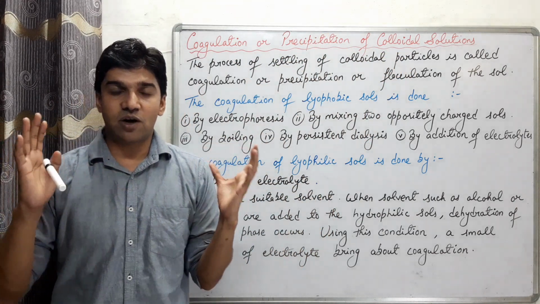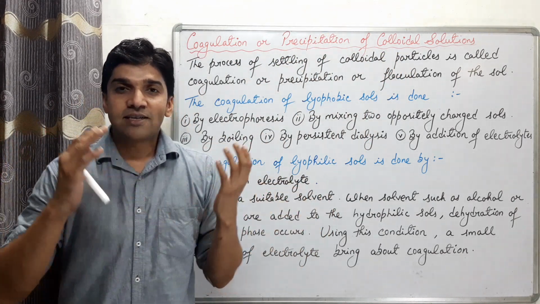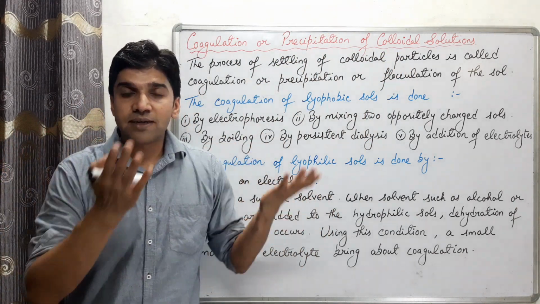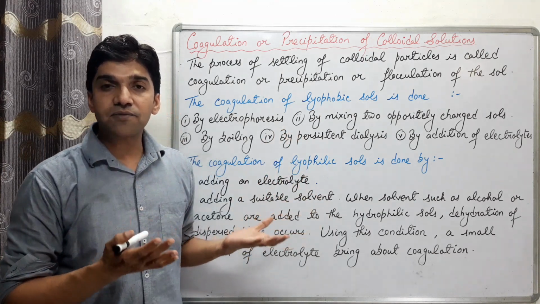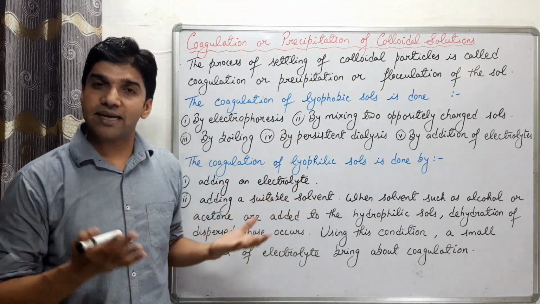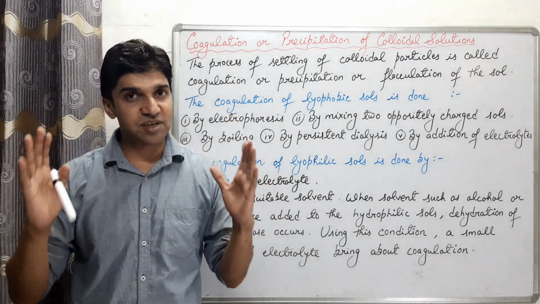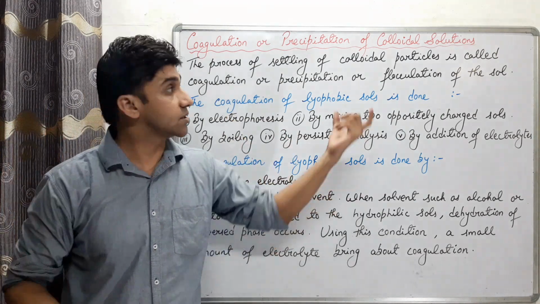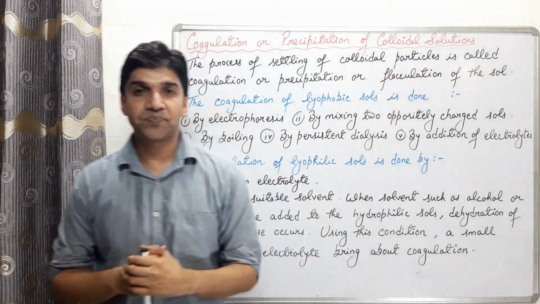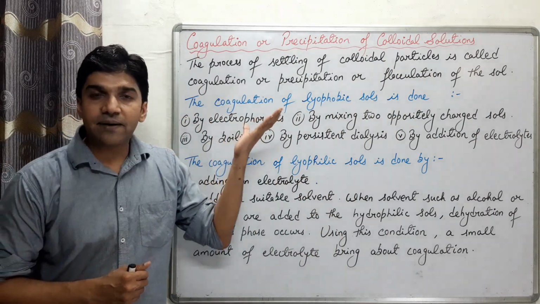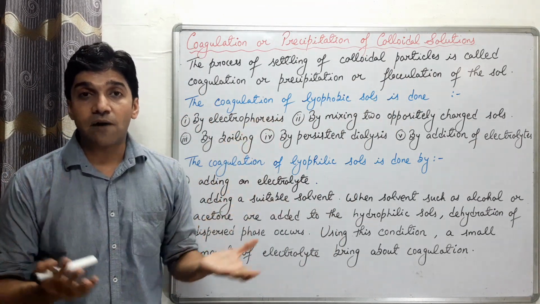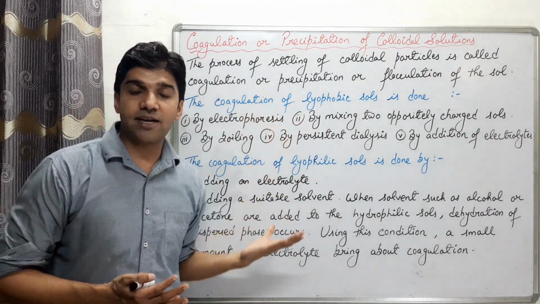Clear the definition of coagulation of the sol? कैसे कर रहे हैं? Simply है, the process of settling of the colloidal particles, that is called coagulation or precipitation or flocculation of the sol. Now we have different methods for the coagulation of lyophobic sols and lyophilic sols.